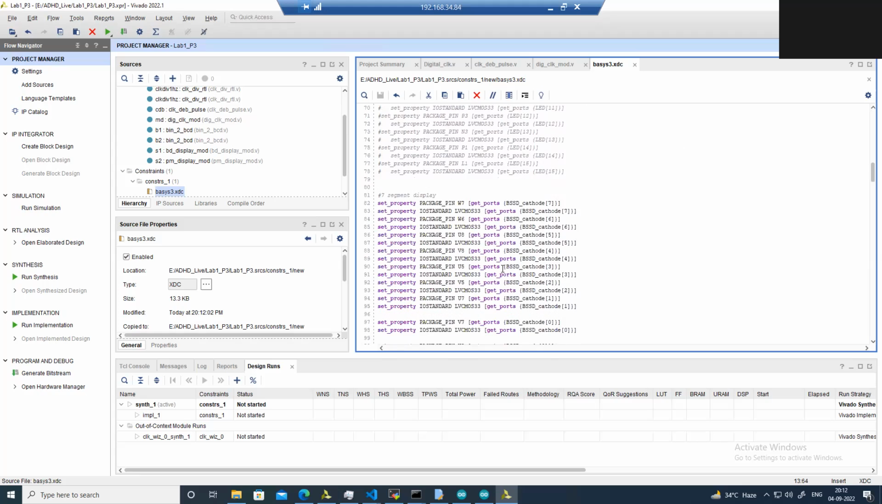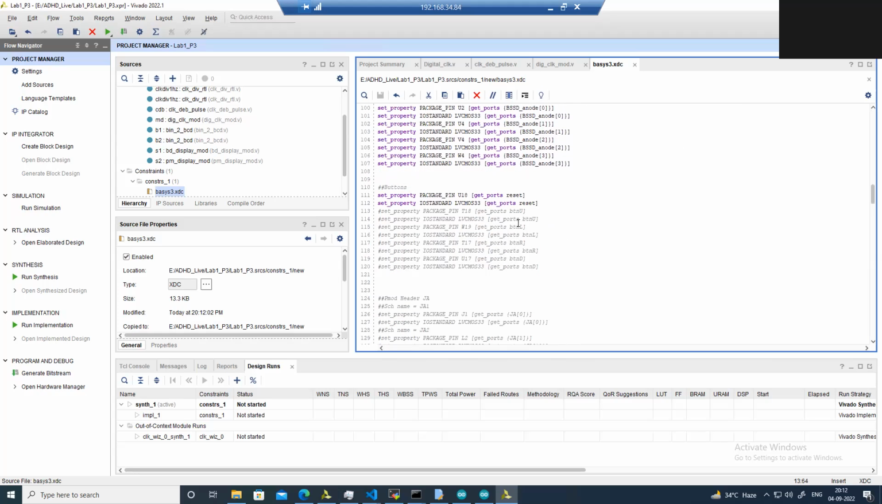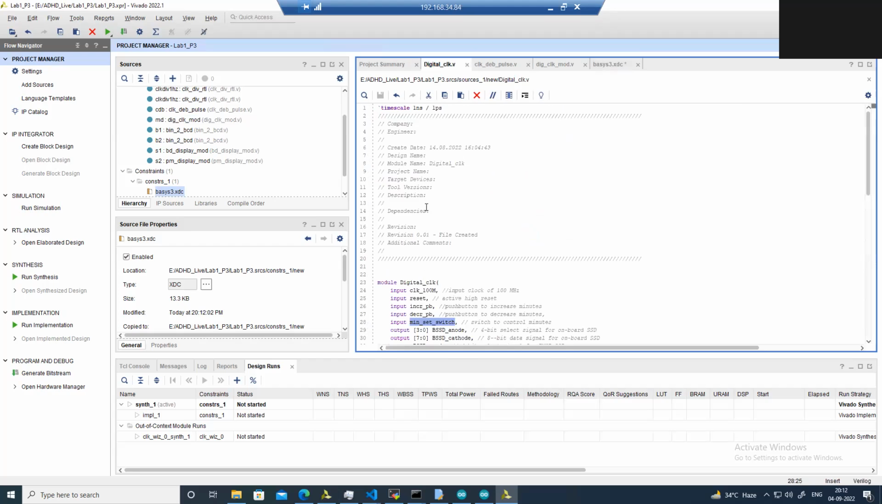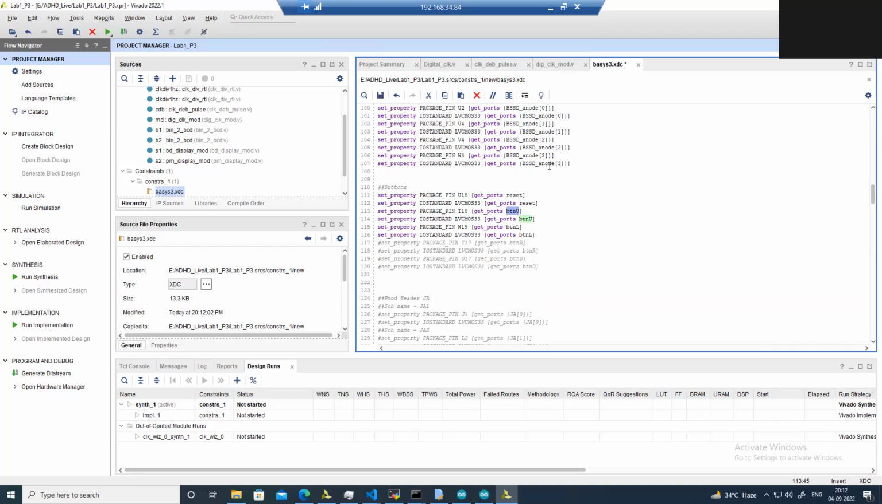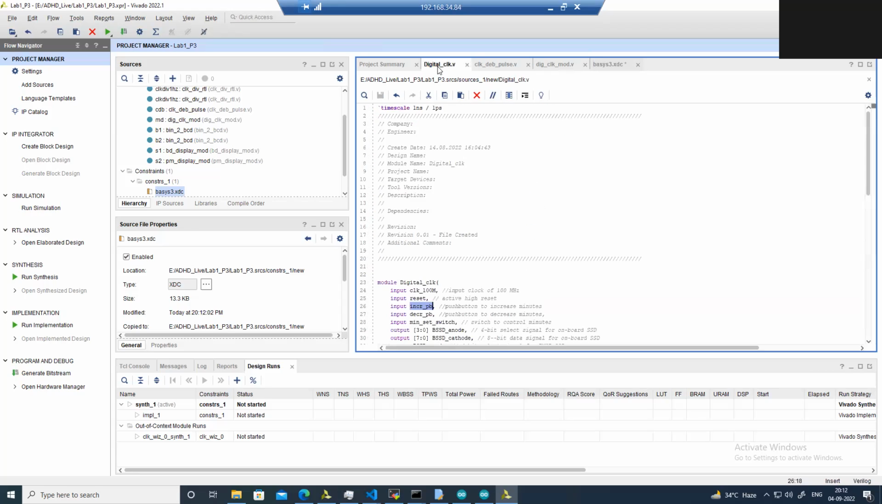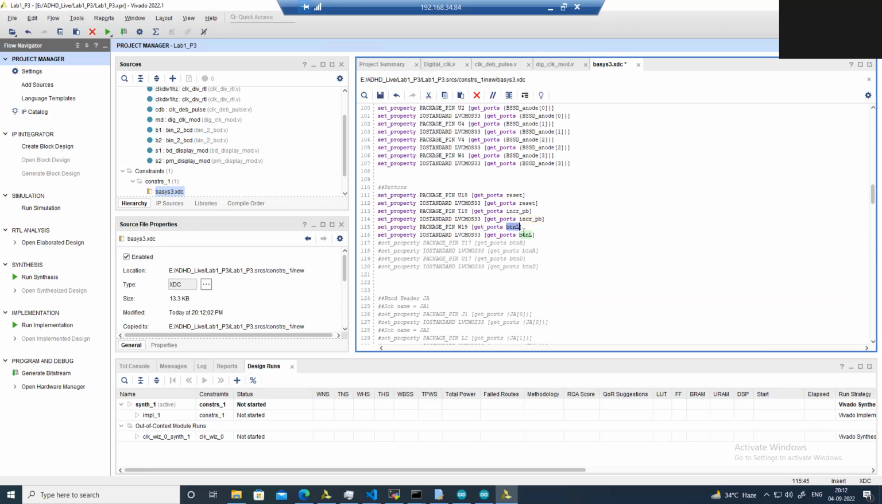So where are the push buttons? I'm already using the reset push button, so I'm going to use the upper and the lower push button. So I'll uncomment these 4 lines. In my upper one, I'll use it to increment the counter minutes. And lower, I use it to decrement.